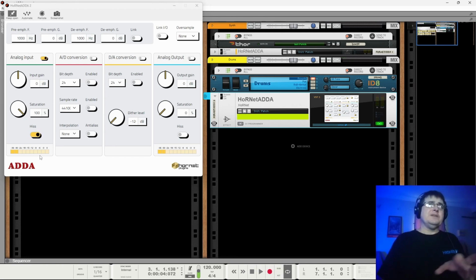In theory, we probably should be pushing everything up to close to 0 dB, and that's part of what your input gain's for. And obviously, if we've done the link I/O thing, then we would end up with something like this. And we're starting to hear some distortion. Some of that may be coming from saturation. Some of that is probably more just coming from good old-fashioned clipping. But we can do mild driving here, should we so desire.